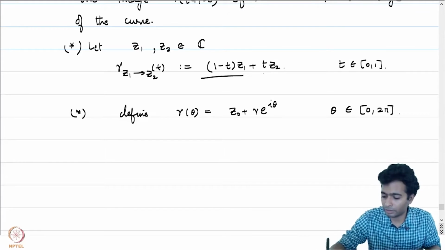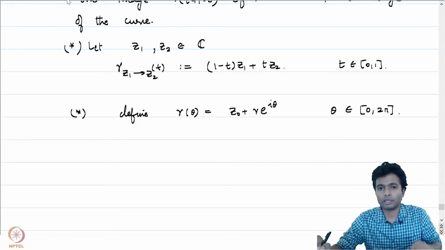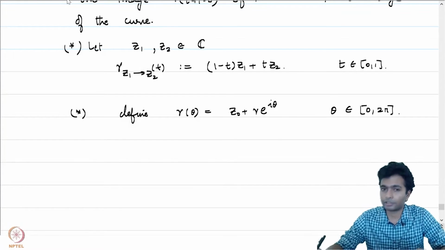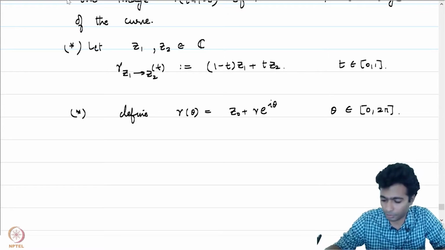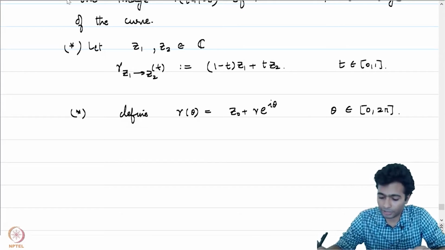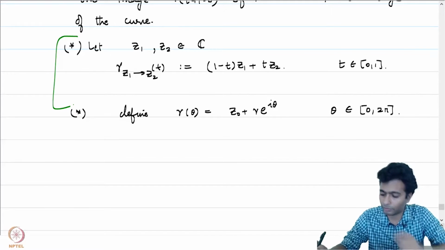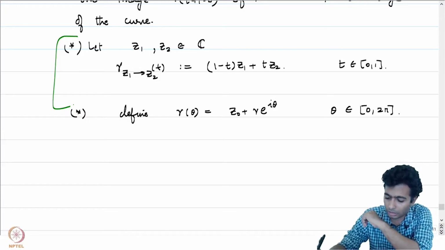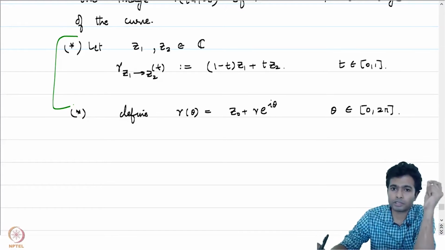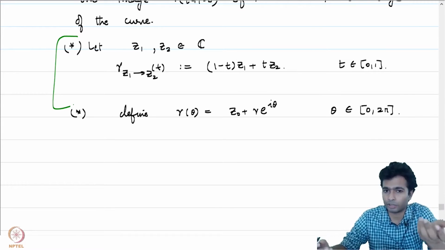The initial point is z1, the terminal point is z2, and it is indeed a simple curve. It's not a closed curve if z1 is not equal to z2. But if z1 is equal to z2, then gamma turns out to be a singleton, namely the point z1 or z2.